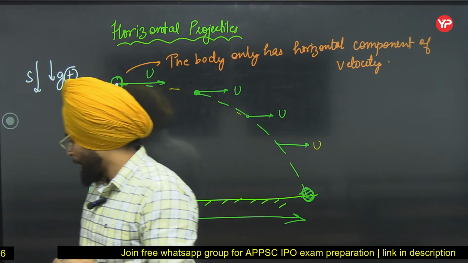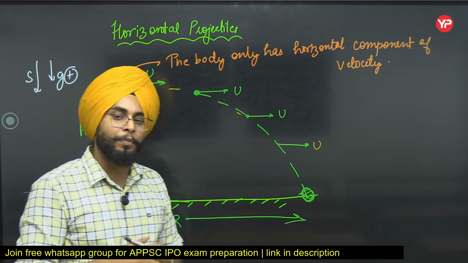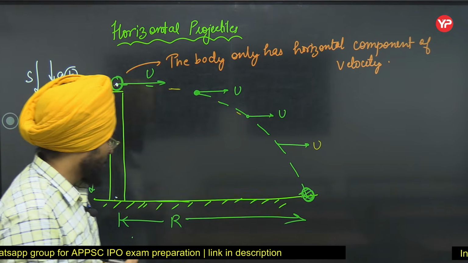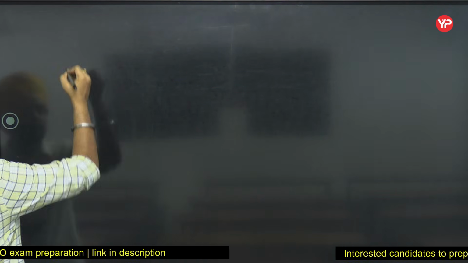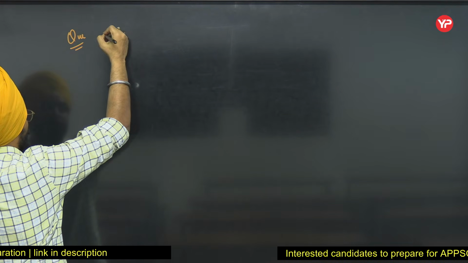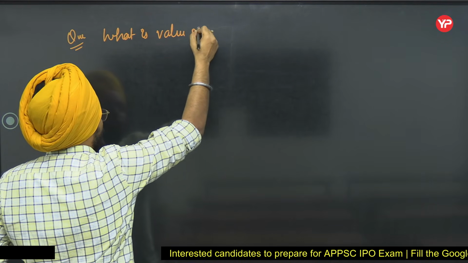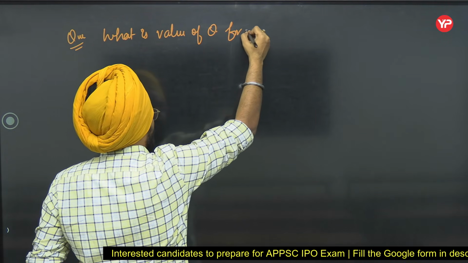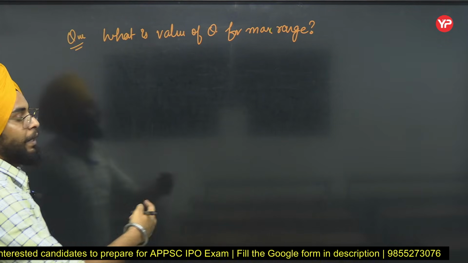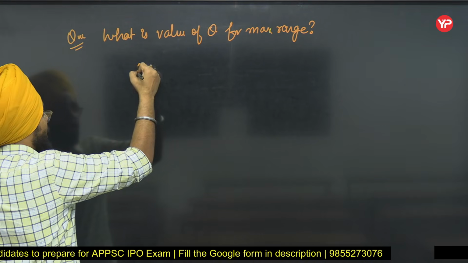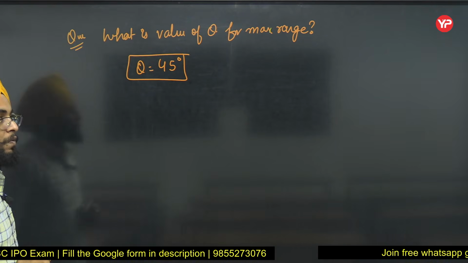Now let's cover two questions that have been asked in your exam. These are previous year exam questions. The first question is, what is the value of theta for maximum range? We covered it just now. The value of theta for maximum range is 45 degrees. This was the first question.